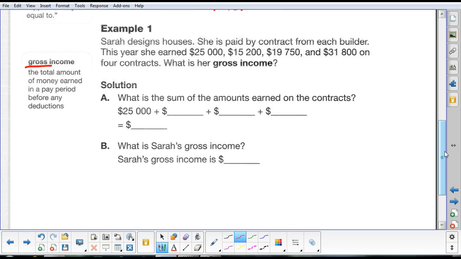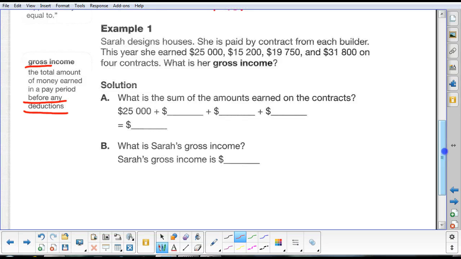So example number 1. Sarah designs houses. She is paid by contract from each builder. This year she earned $25,000, $15,200, $19,750, and $31,800 on 4 different contracts. What is her gross income? Again, a gross income is an income before any deductions.